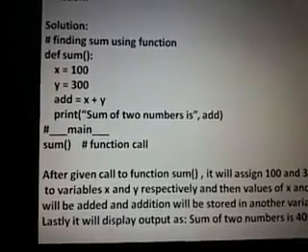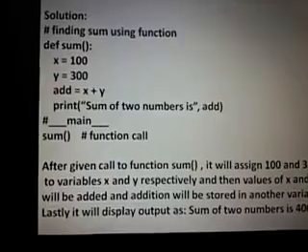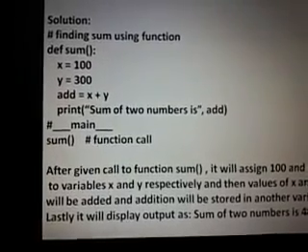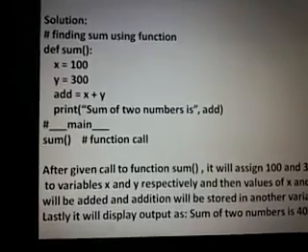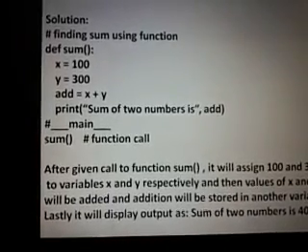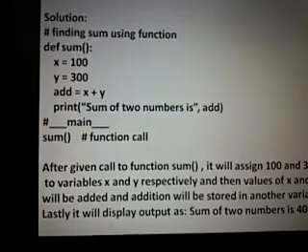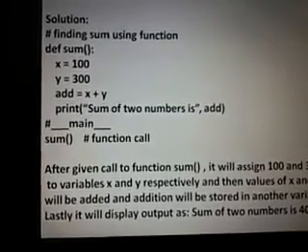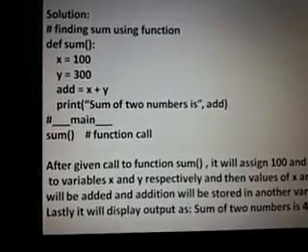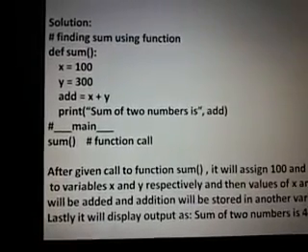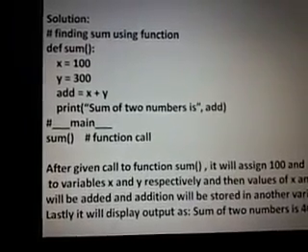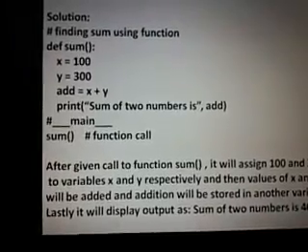Now a few points to be remembered which are very crucial. If you observe x, y and add, these are the three variables declared inside the function definition. So these three variables are known as local variables. I repeat, x, y and add, three variables are declared inside the function definition, so these variables are known as local variables.